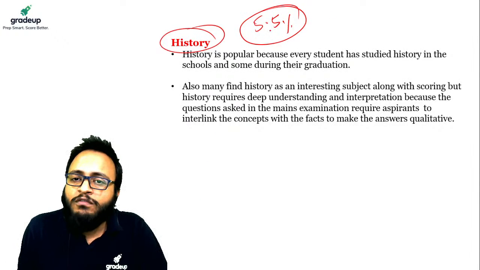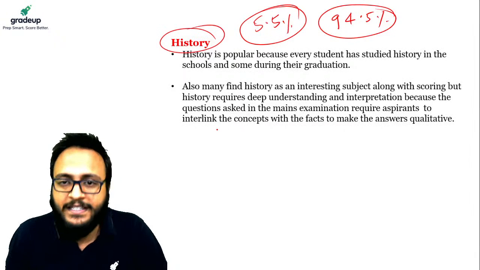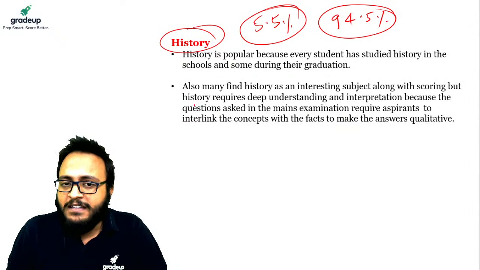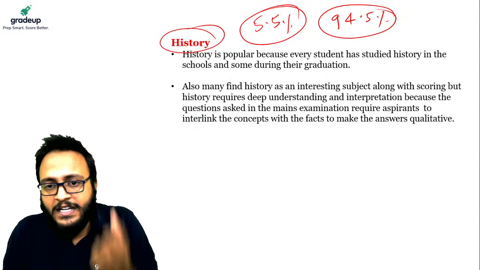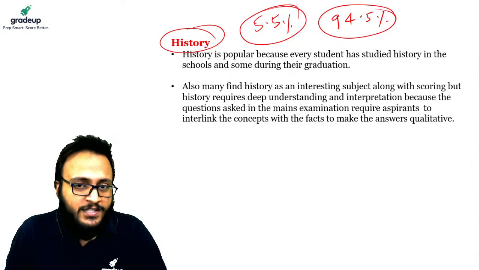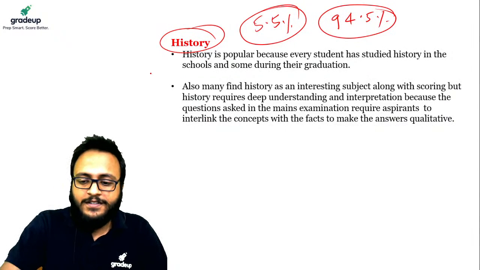But out of 100, 94.5 people do not cross the barrier, because the scientific way of studying history is really important to understand first of all. So this has a lower success rate.